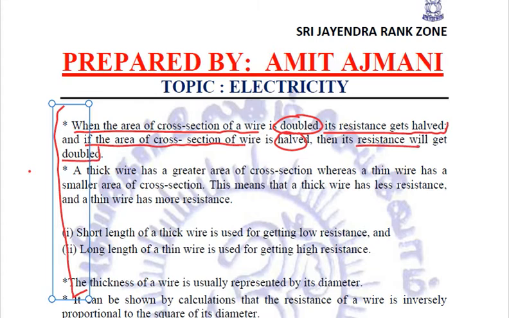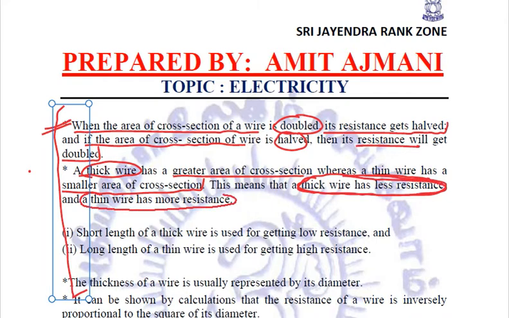What do we conclude? We conclude that a thick wire has a greater area of cross section, we know that, and a thin wire has a smaller area of cross section. So the above point gives the conclusion that a thick wire will have less resistance, while a thin wire will have more resistance.